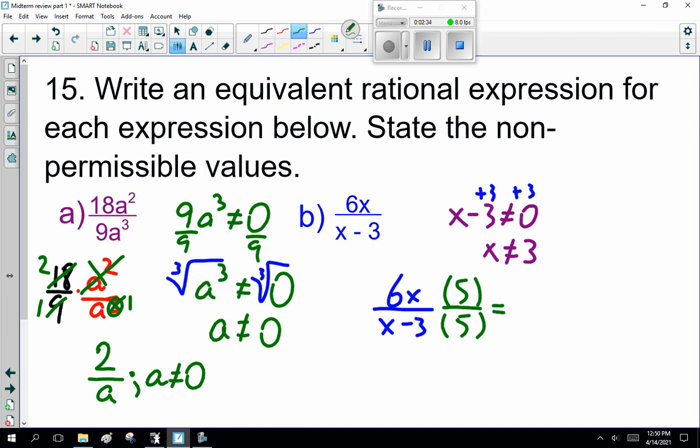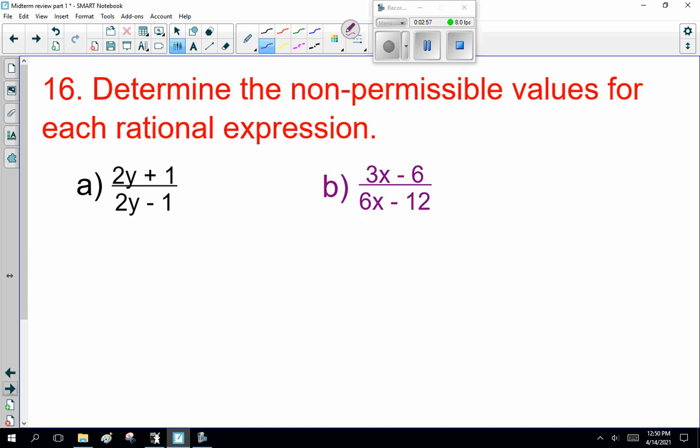So that's 5 times 6 is 30x over 5 times x minus 3. First thought is to cancel stuff out, but you can also multiply. Right, so far so good? Good.